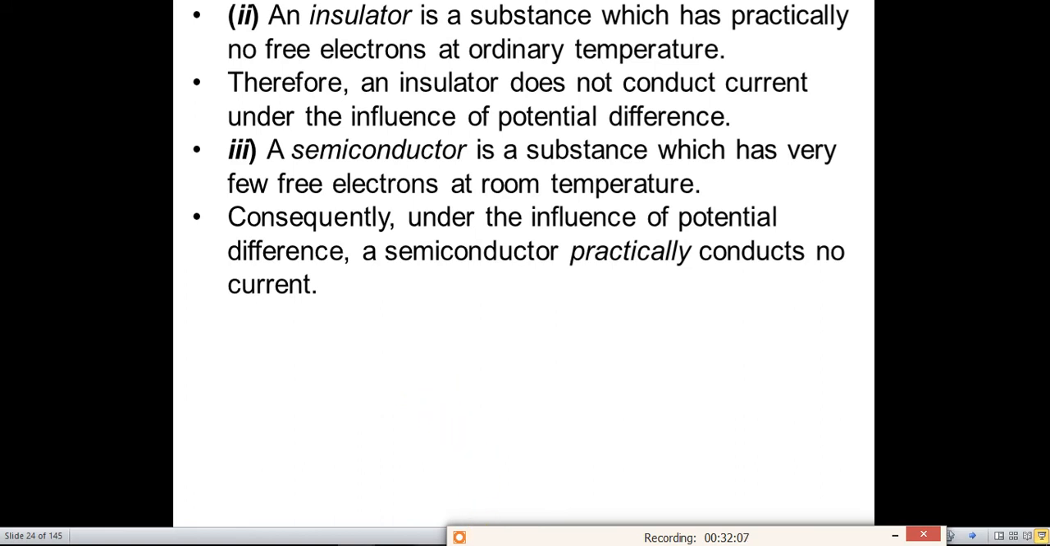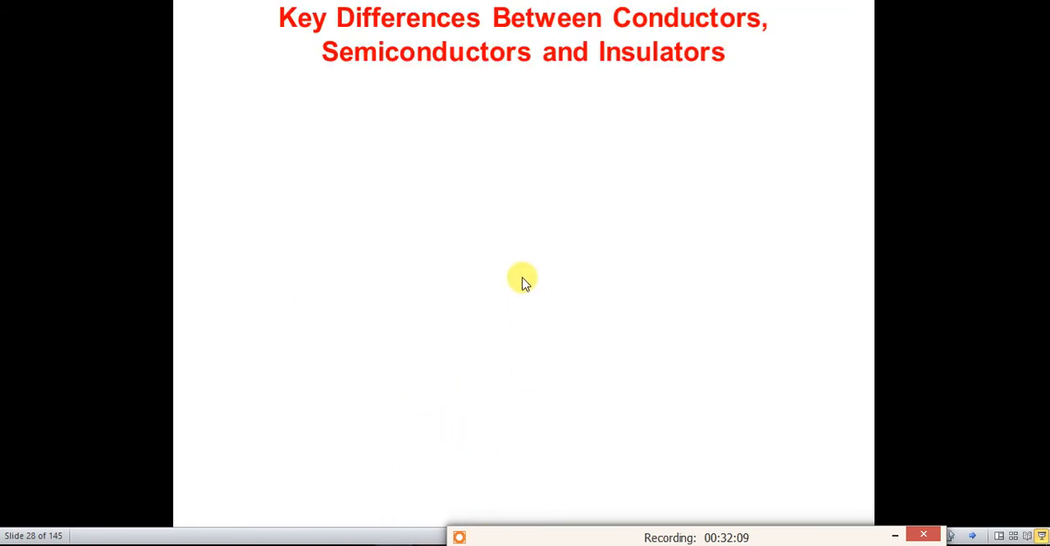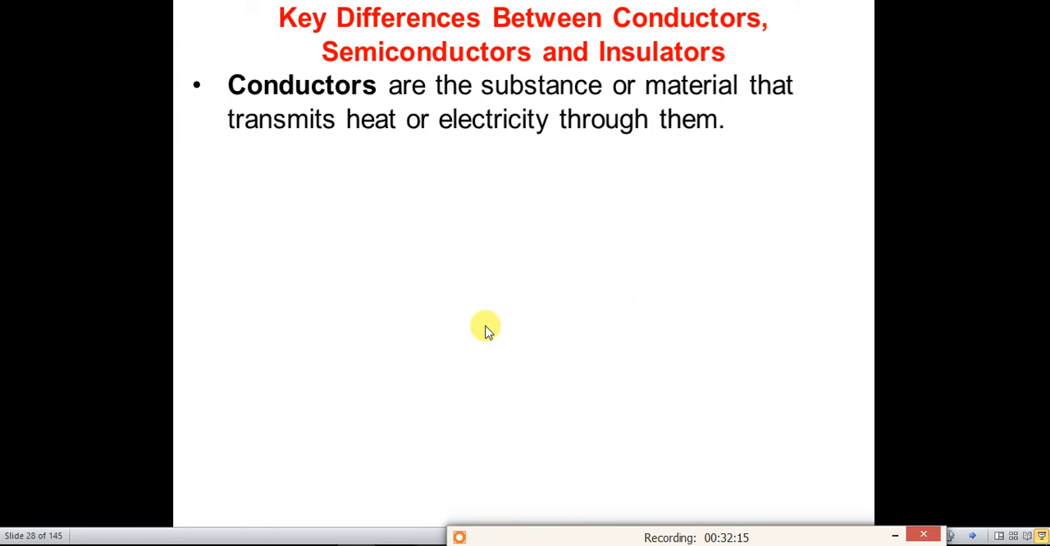Now the key differences between conductors, semiconductors and insulators. Conductors are the materials that transmit or conduct or allow heat or electricity to flow through them.